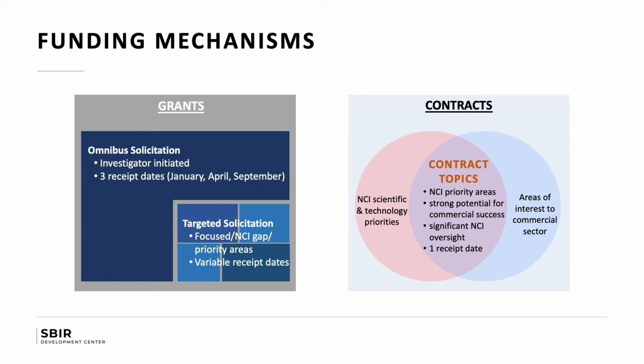We also have a few targeted solicitations that are focused on NCI gap or priority areas. And these can have the same submission deadlines of January, April, or September, but they can also have variable receipt dates. And NCI participates in the contract funding mechanism. Contract topics are typically NCI priority areas that have a strong potential for commercial success and potential for small businesses to fill that need. And we do only have 1 receipt date for contracts.